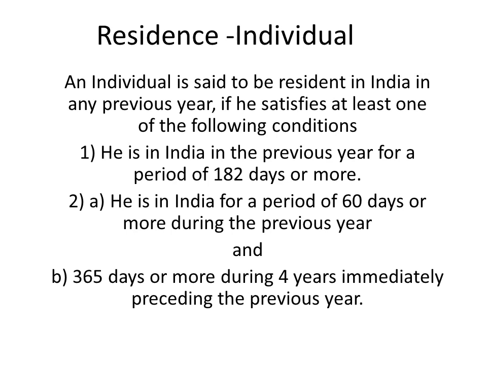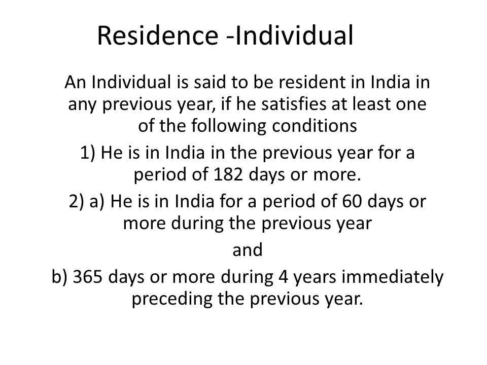But if he is not satisfying 182 days, then we have to go for the second basic condition. The second basic condition is that he is in India for a period of 60 days or more during the previous year. If he is not staying in India in the previous year for even 6 months, not even 182 days, then the next thing we have to see is whether he is in India for at least 60 days in the previous year.